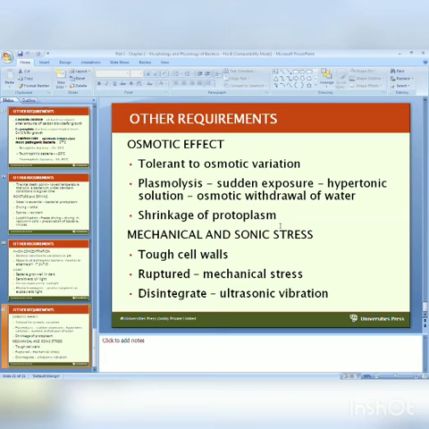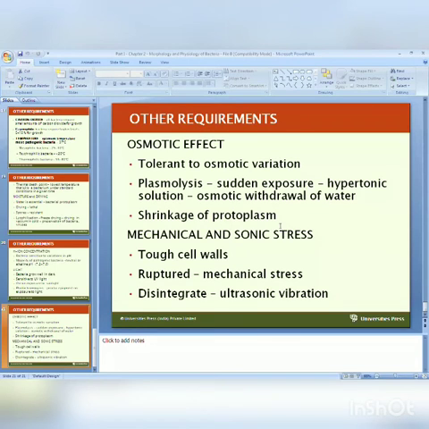Then last, this physical agent is mechanical and sonic stress. Though the cell wall is tough, with a double layer in case of gram positive, it can rupture under mechanical stress and be disintegrated by ultrasonic vibration. So ultrasonic vibration or mechanical stress definitely affects the cell wall. So this is about the physiology of the bacterial cell.